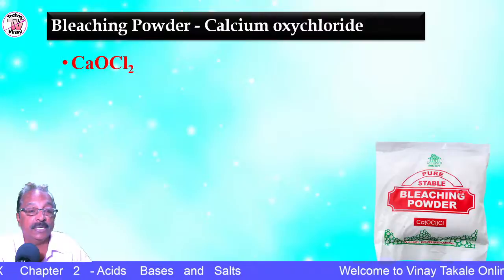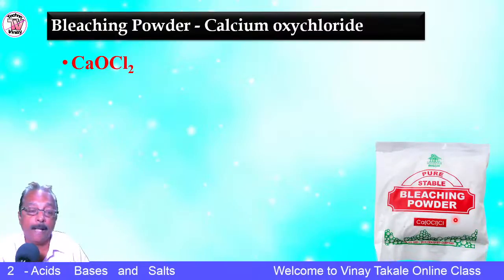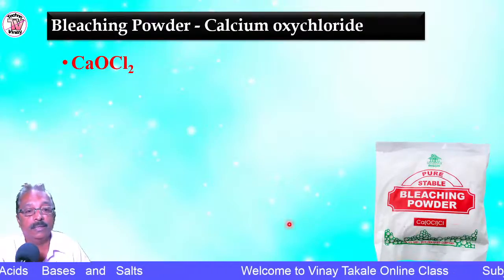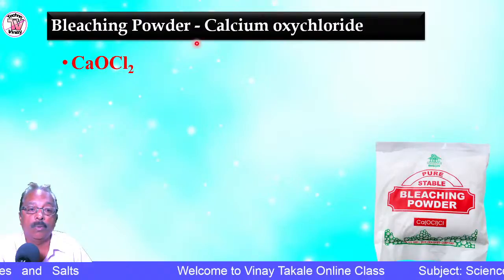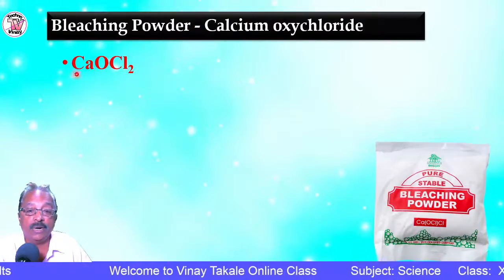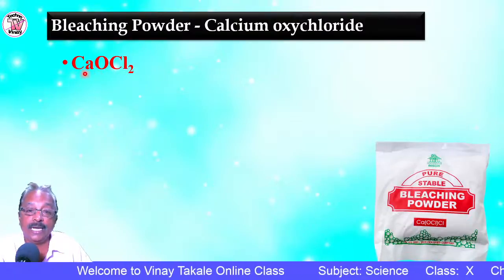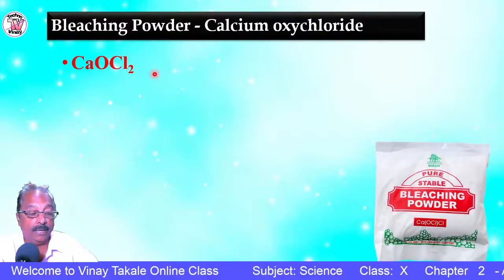Here you can see the packet of bleaching powder you can get in a medical store. Ca stands for calcium, O is oxygen, and Cl is chlorine.